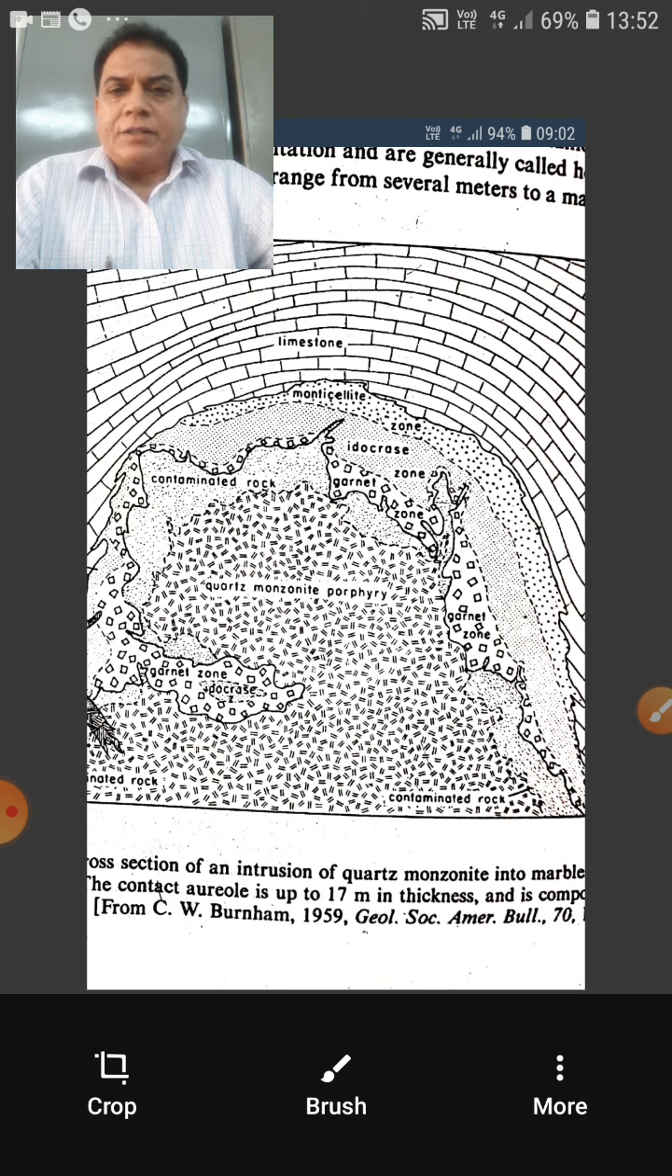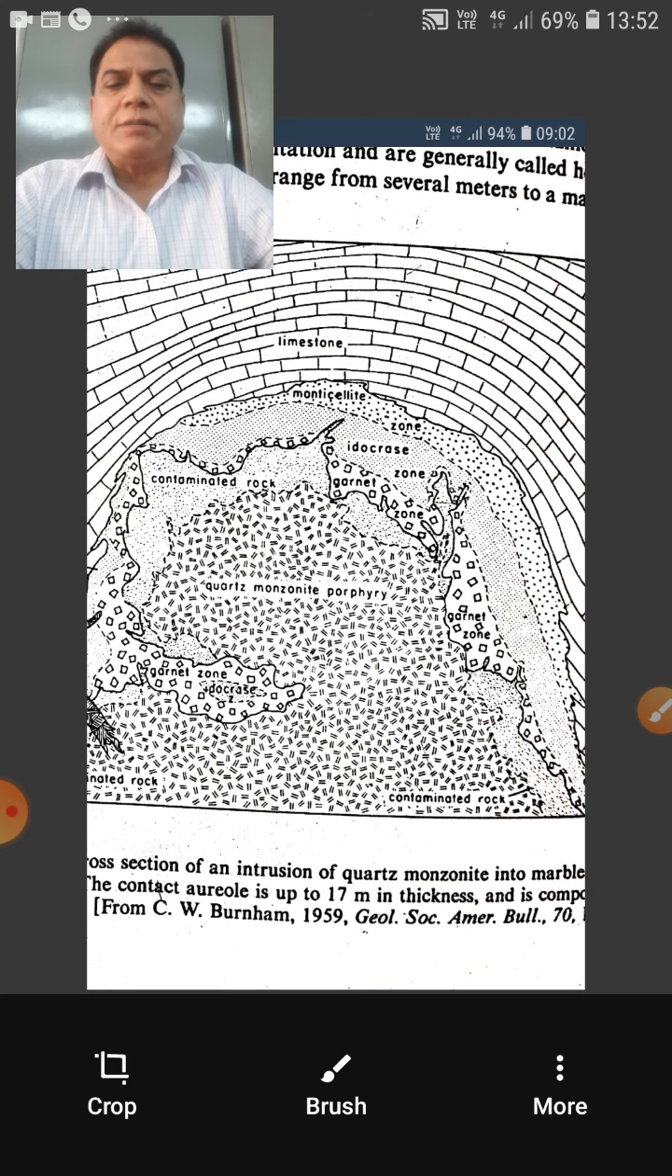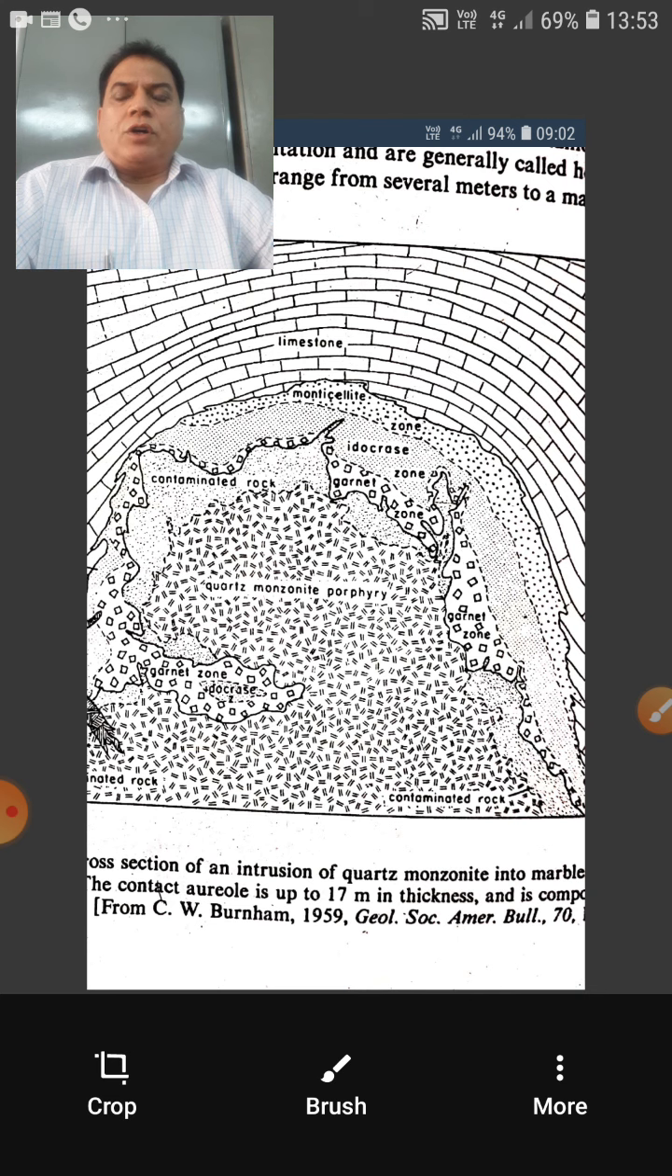So there will be change either in mineral composition or in the texture. So by metamorphism, there is change in the mineral composition or in the texture of the rock. Now, the term contact metamorphism as such is due to the heat effect, or you can say the temperature is a dominant factor in bringing about this metamorphism.